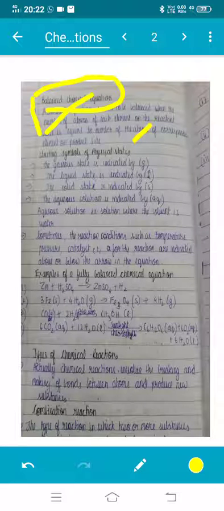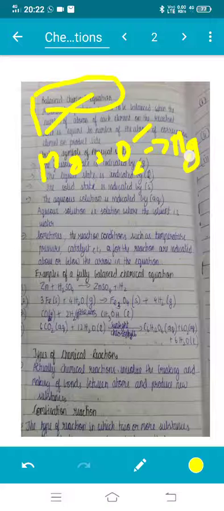The balanced chemical equation says that the number of atoms of each element on the reactant side is equal to that of the corresponding element on the product side. Like Mg plus O2 gives MgO, we will take that same example.